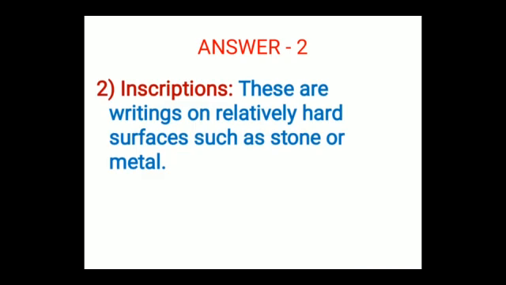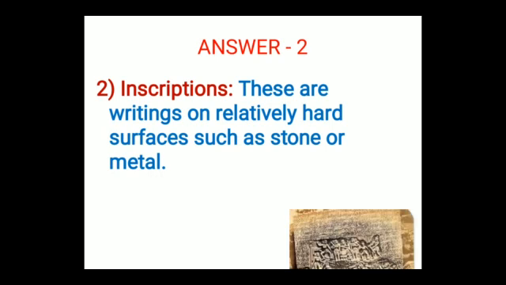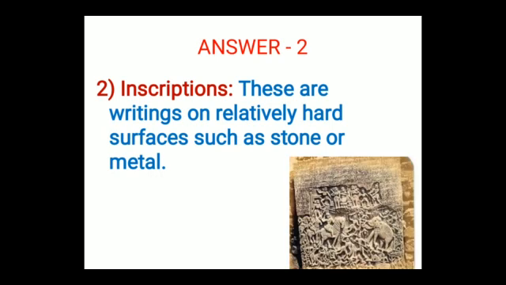The second point we will write is inscriptions. And what are inscriptions, students? These are writings on relatively hard surfaces such as stone or metal. You can see here they have taken a stone, and on the stone they have inscribed, they have written something, they have made some painting. So these are inscriptions. What are inscriptions, students? These are writings on relatively hard surfaces such as stone or metal. So this is the answer of question 2.